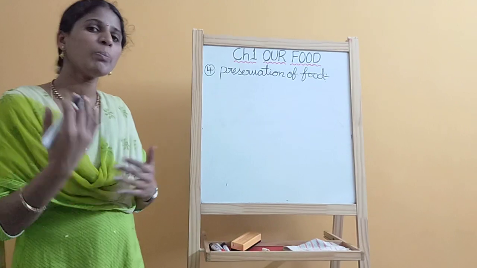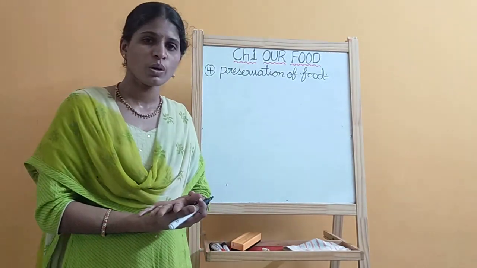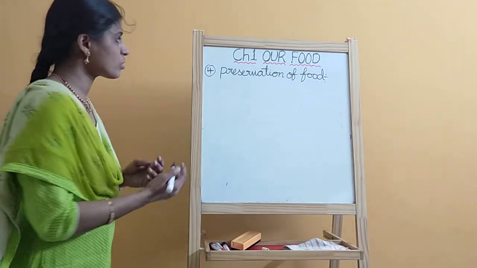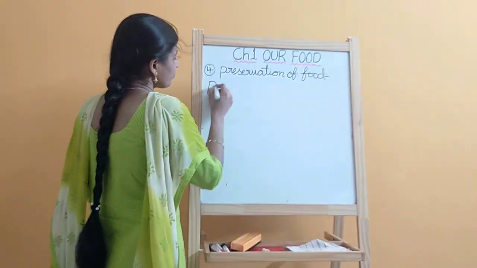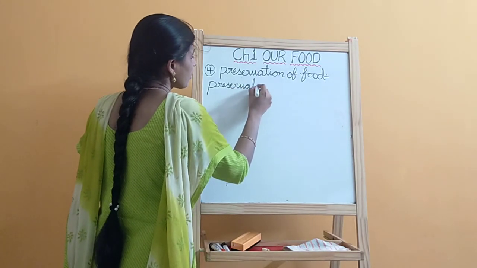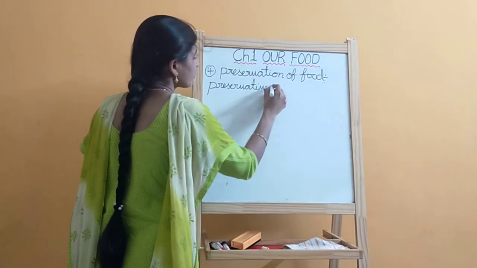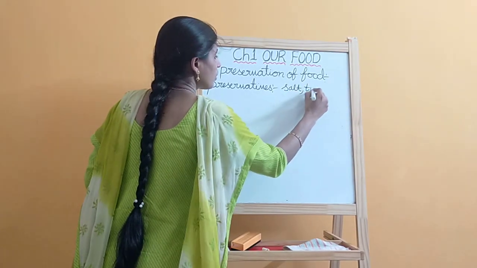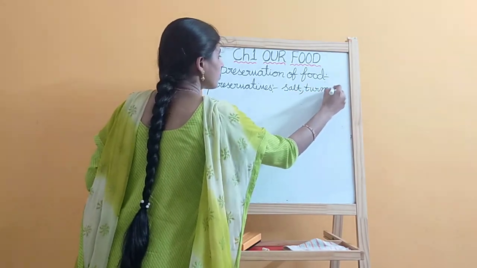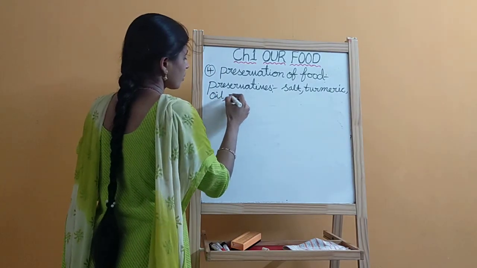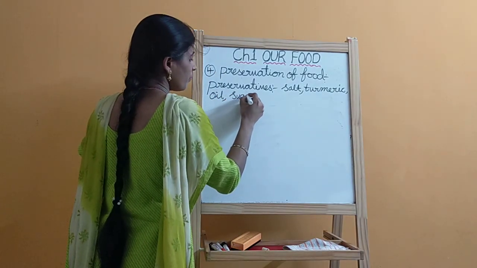See, with the help of preservatives, we are preserving food. What are the preservatives? Like we are using salt, turmeric, oil, sugar syrup.